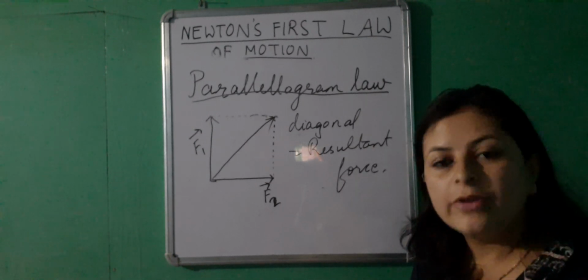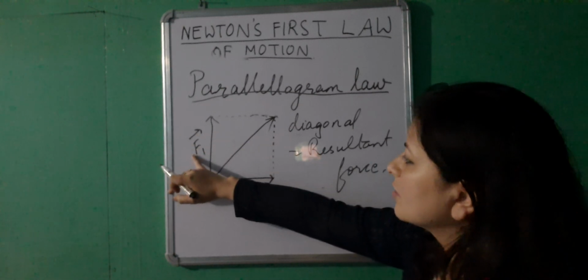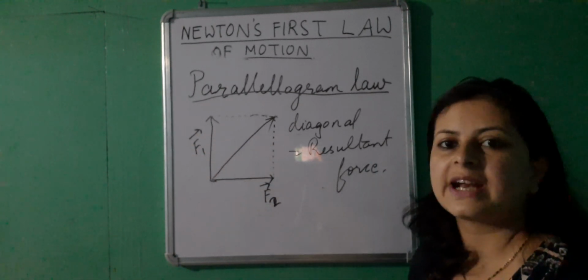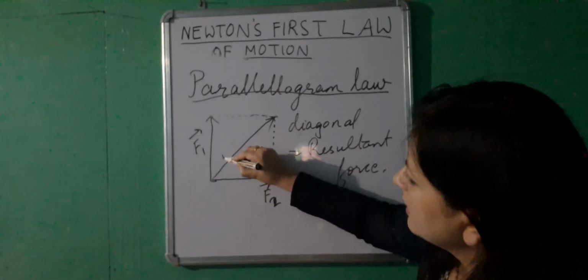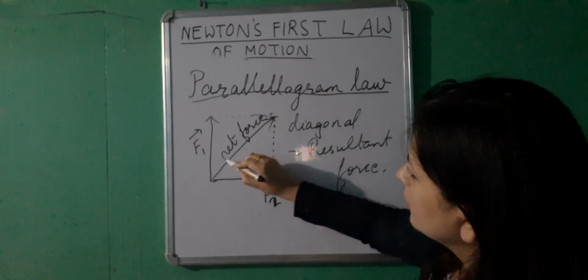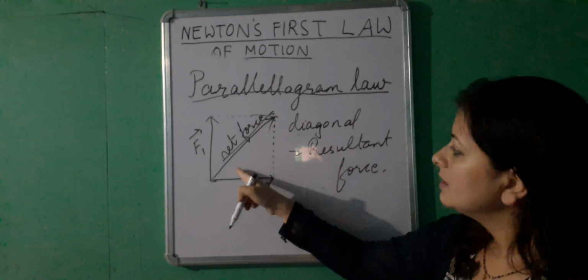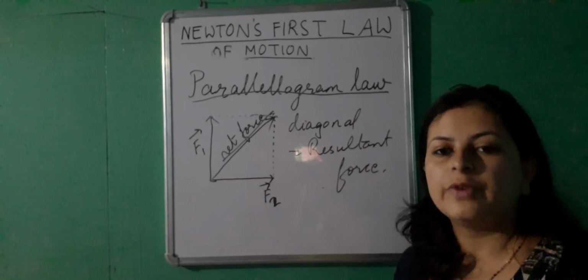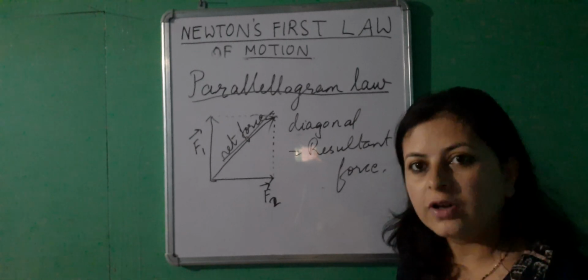So this is how we find out the final force as a result of the addition of the two forces which are acting in two different directions. So this is the net or resultant force. This is an example where a body is acted upon by more than one force.